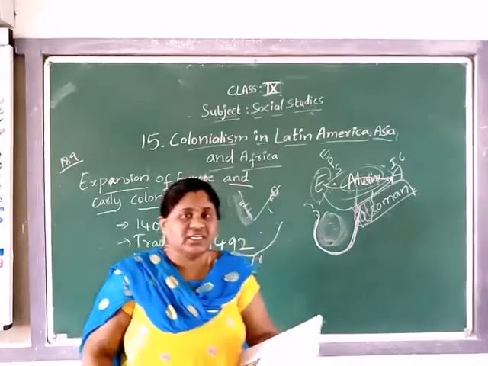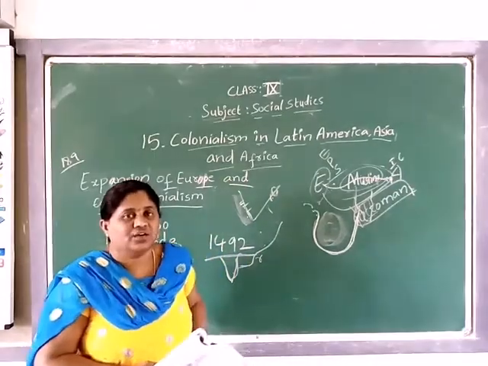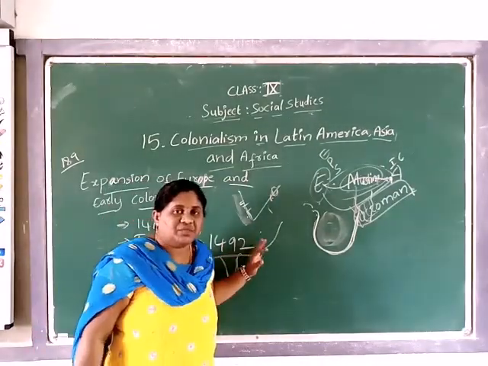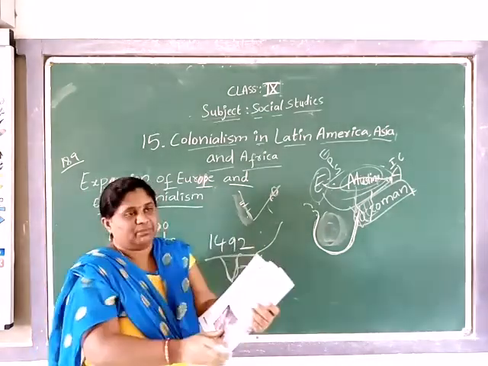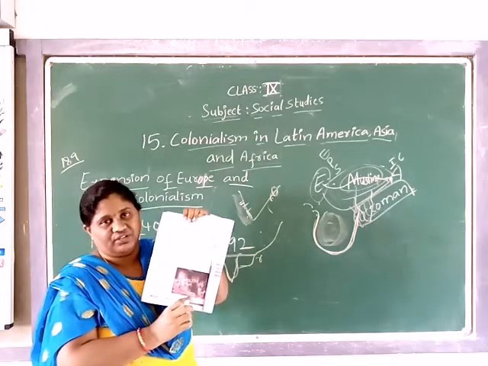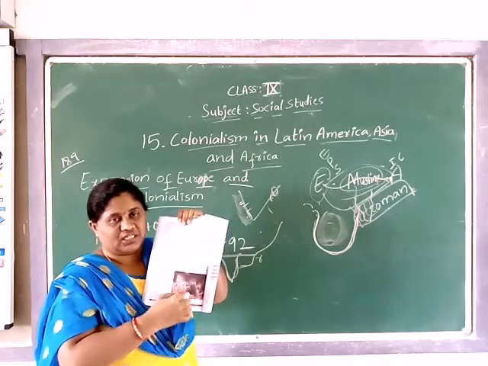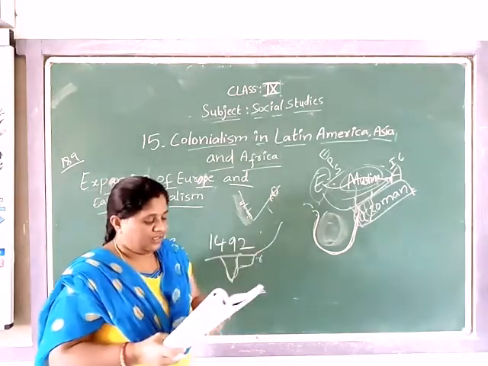Vasco da Gama worked under the Portuguese king. Columbus worked under the Spanish queen, understood. Here you can imagine the picture that I have given, Columbus and the queen and all.